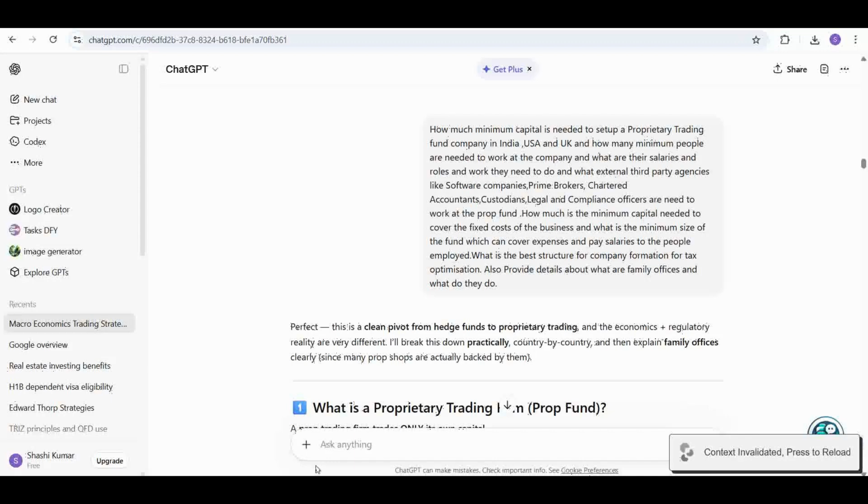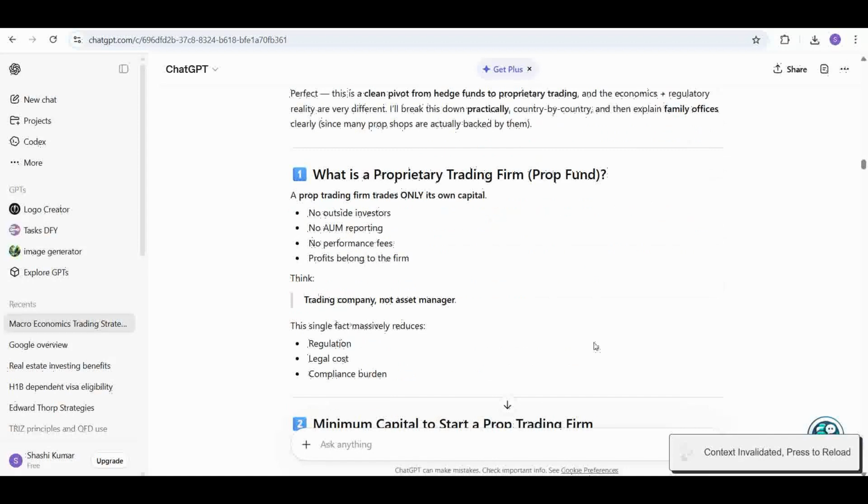Okay, so that's the topic. So what's a prop trading firm? A prop trading firm trades its own capital. Unlike asset management companies, which pool money from different investors and are basically fund managers, they don't own those assets. They are just managing the assets for other people, and they take a commission for that. That's asset management. And a hedge fund is also similar. They pool capital from large investors, and they are also technically fund managers only.